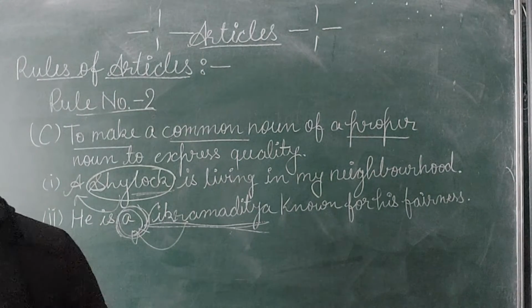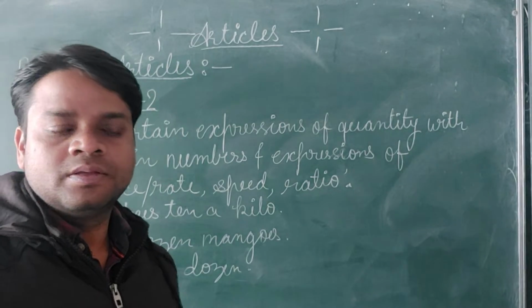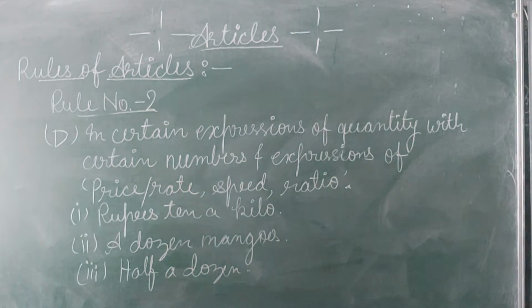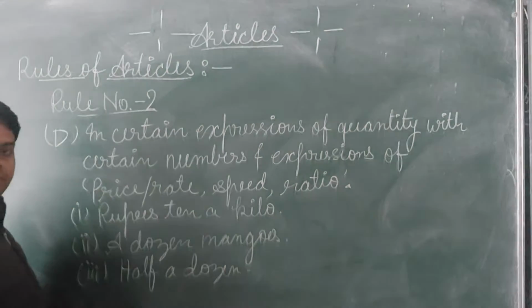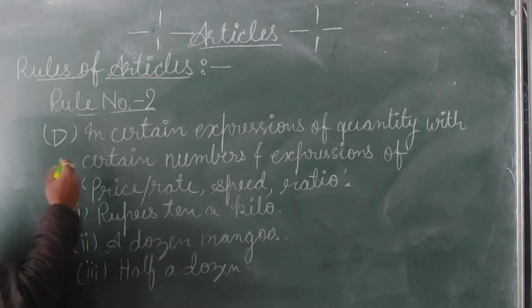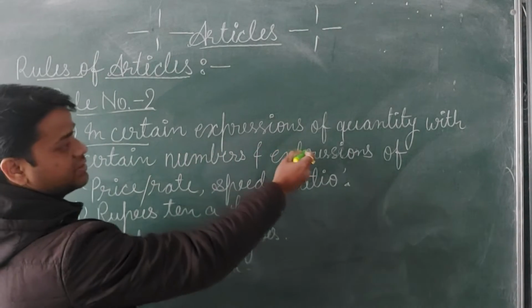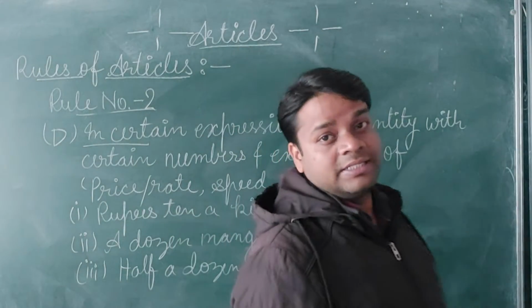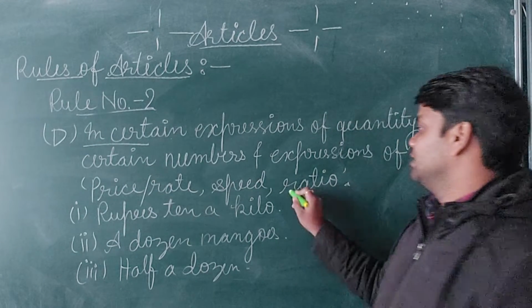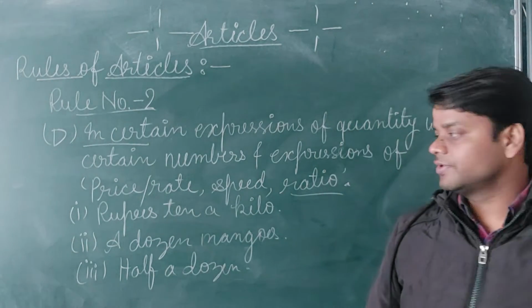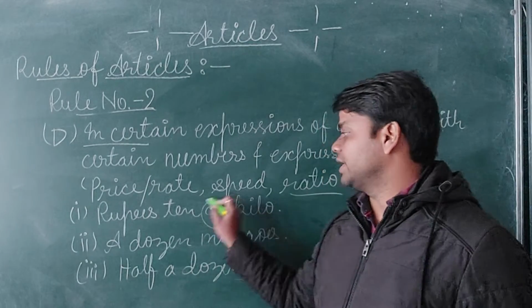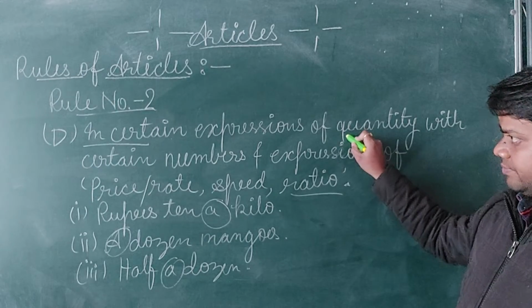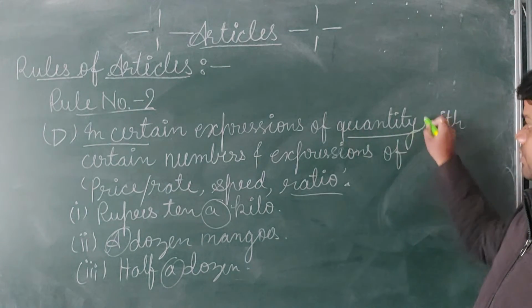So I hope that you have understood this rule also. Now this is rule number 2 in section B. Here, in certain expressions of quantity, with certain numbers, and expressions of price, rate, speed and ratio, there you can use a.